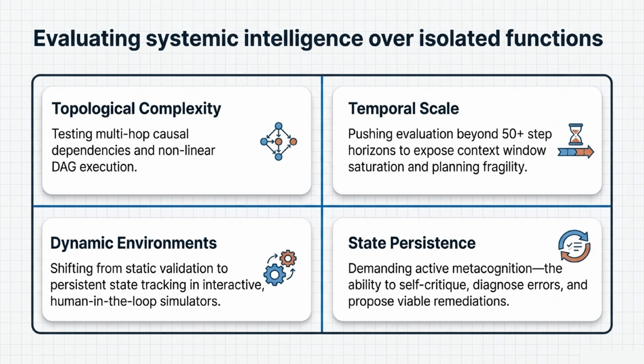Because these capabilities are so advanced, our evaluation methods have to evolve to measure systemic intelligence, rather than isolated functions. We now test topological complexity through nonlinear DAG executions. We evaluate temporal scale by pushing horizons past 50 steps to test context saturation. We shift to dynamic environments with interactive simulators, and demand state persistence, meaning the agent must actively self-critique, diagnose errors, and propose fixes.